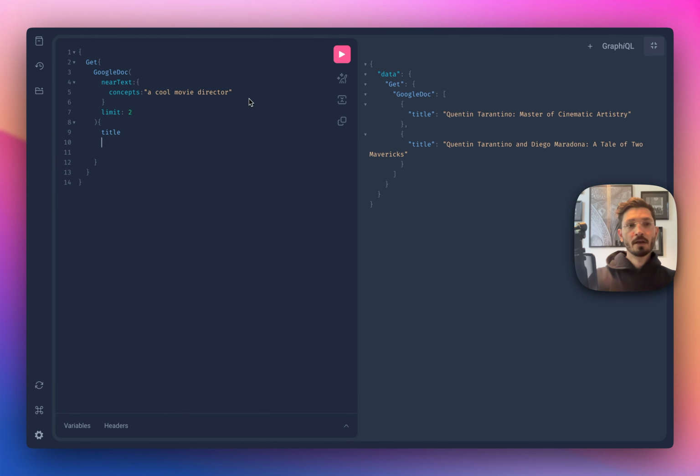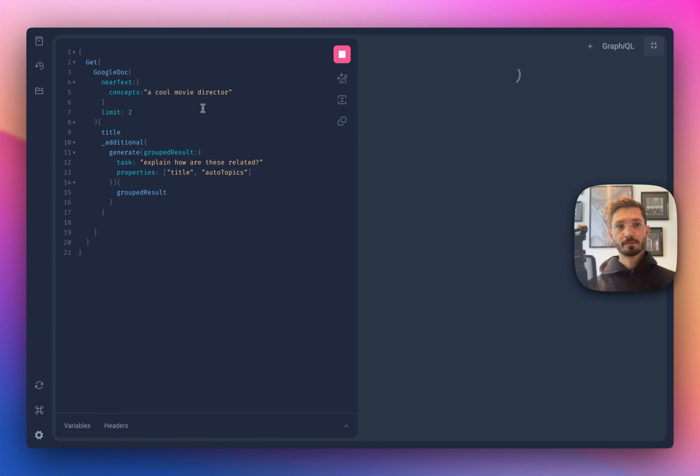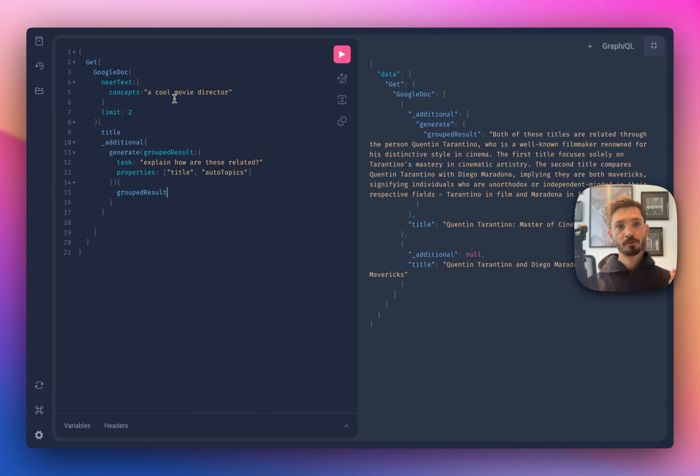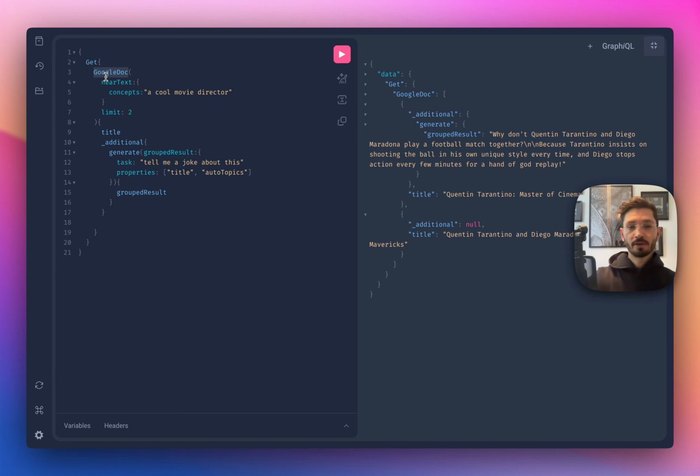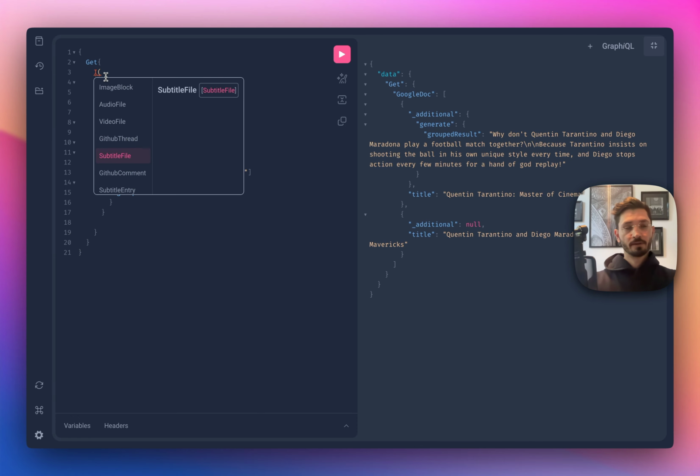Now let's do some generative stuff. This code is basically a simple RAG. It's going to semantically look for the top 2 Google Docs about a movie director and then apply this on top of them. From this on, it's like ChatGPT. You can do anything that you want. The cool thing is that you can do not only Google Docs, now you can do images. You can do basically everything that you want: audio files, video, Google subtitles, etc.